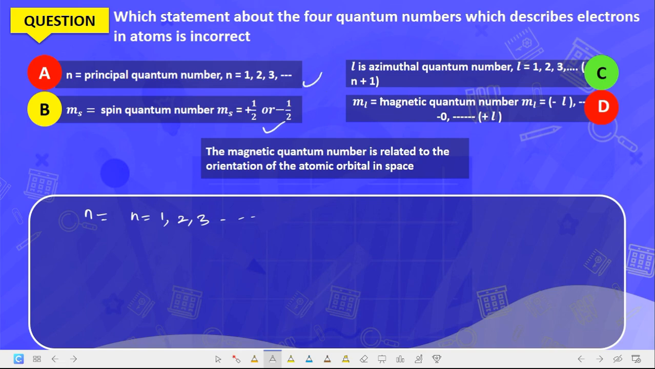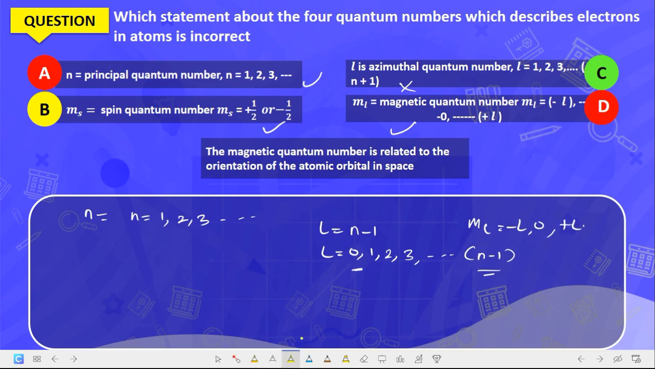These are all correct. Now, we have l is the azimuthal quantum number and it has values of l equals 1, 2, 3 to n plus 1. Now, this is what? Incorrect. l is the azimuthal quantum number and is represented with n minus 1. l can have values of 0, 1, 2, 3, continuing like that to what? n minus 1 value, not n plus 1. It starts from 0. Hence, this one is incorrect. Of course, this one is correct. The magnetic quantum number is represented with ml and it has values of minus l through 0 to plus l. So the correct answer to this question is what? Option C, which is incorrect.